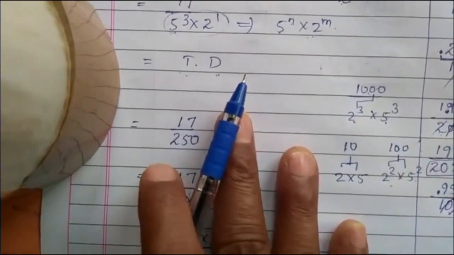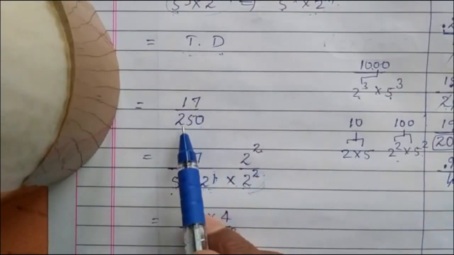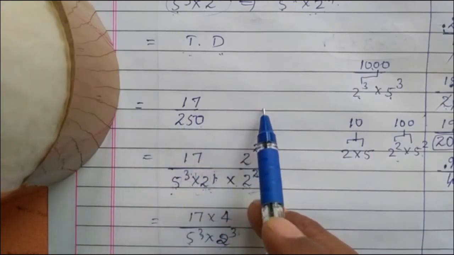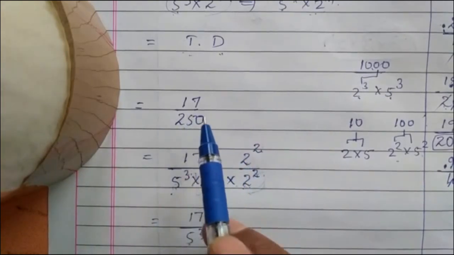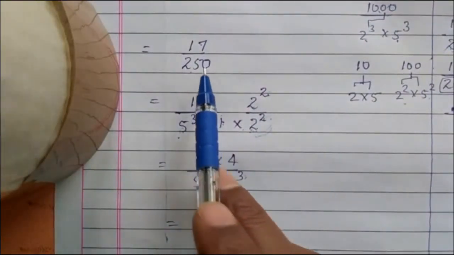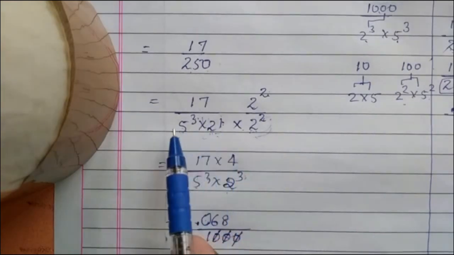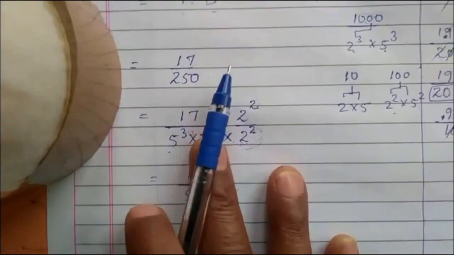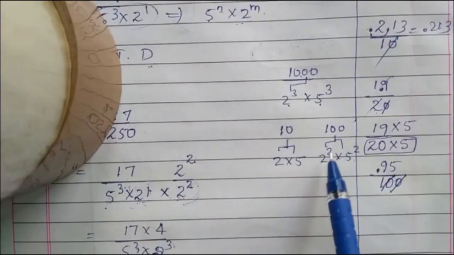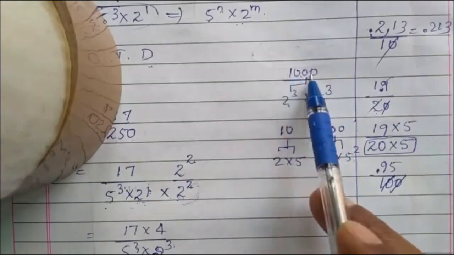Next, after how many decimal places does it end? 17 over 250, where 250 is the denominator. If you divide 17 by 250 by the long division method, we get after how many decimal places it ends. But that is difficult. Let us solve this problem by an alternative method. If we factorize 250, it is 5 to the power of 3 times 2 to the power of 1. So 5 three times, 2 only 1 time. See, 2 one time and 5 one time gives you 10. 2 two times and 5 two times gives 100. 2 three times and 5 three times gives you 1000.